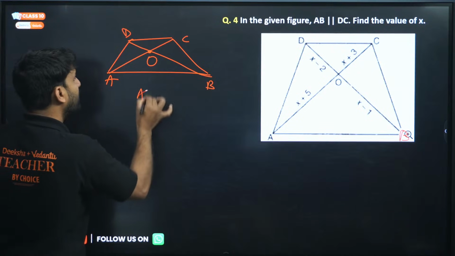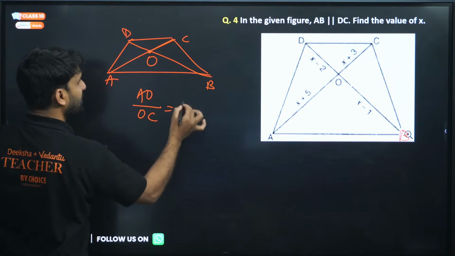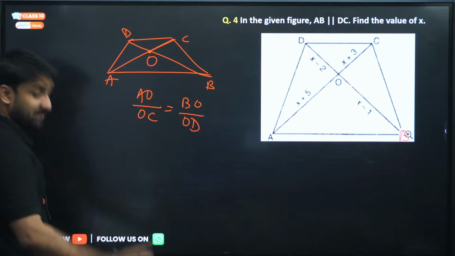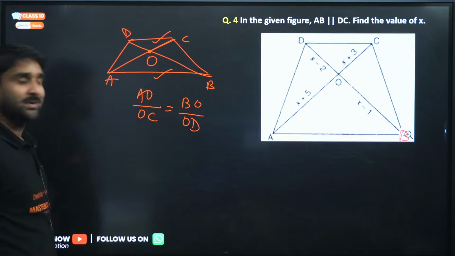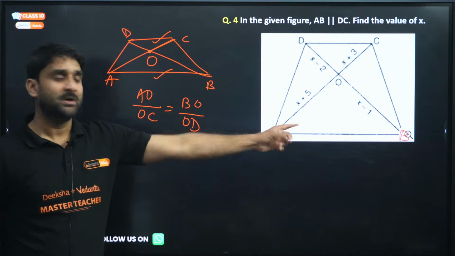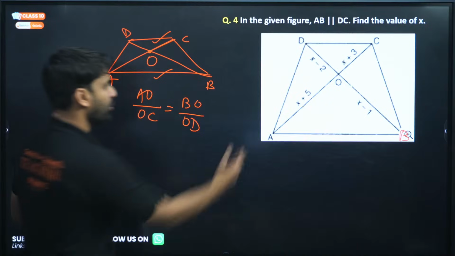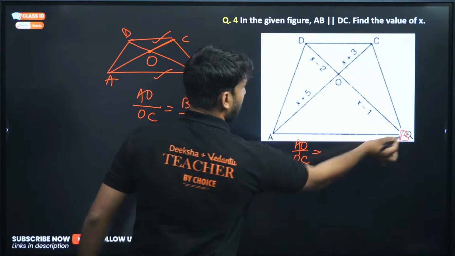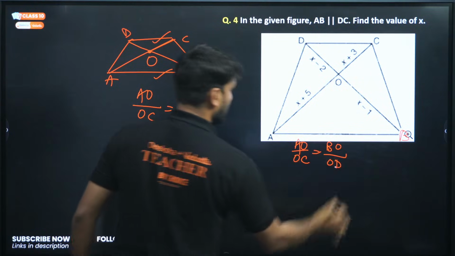So if you want to write AO by OC, you can write BO by OD. Always follow this, but the condition is that they must be parallel to each other. And same story is here also. If AB is parallel to CD, AO by OC will be equal to BO by OD, right?